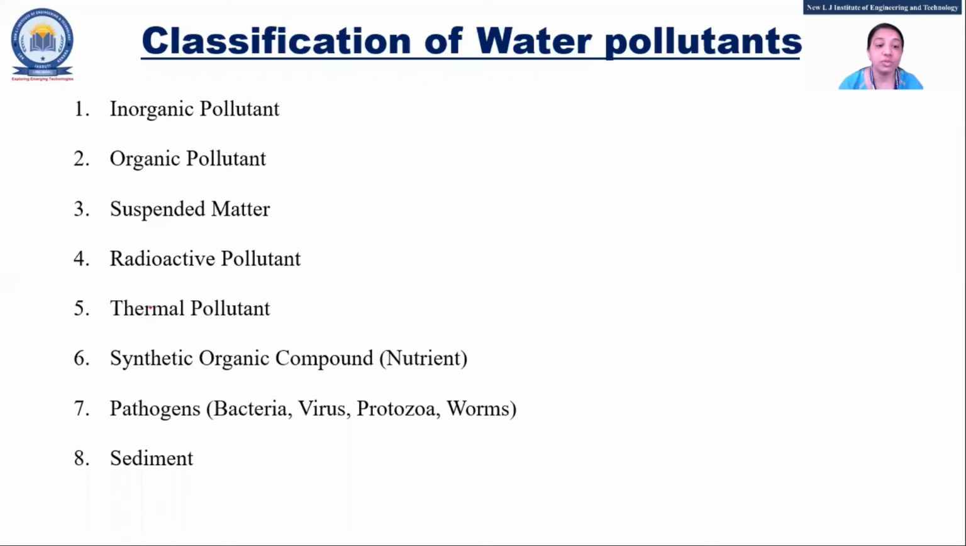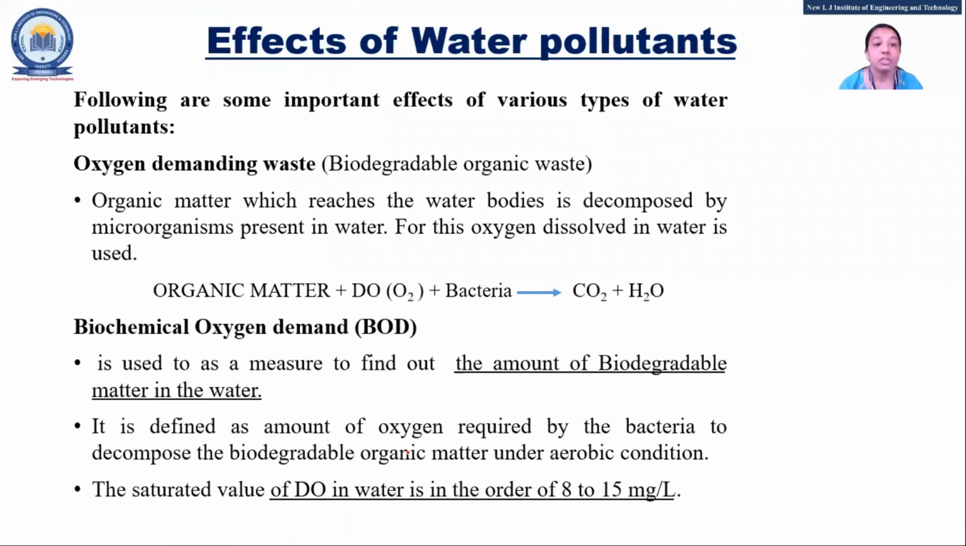Now how will it be? See, thermal pollution, that means it is about the temperature. The temperature of the water is increased, and because of that, whatever living organisms are there are not going to survive. Pathogens, that means if they are mixed with the water, then some kind of disease will occur, like cholera and all that. So that you need to write.